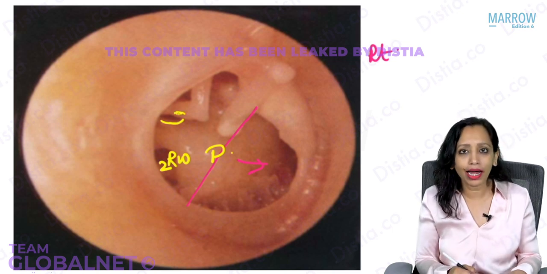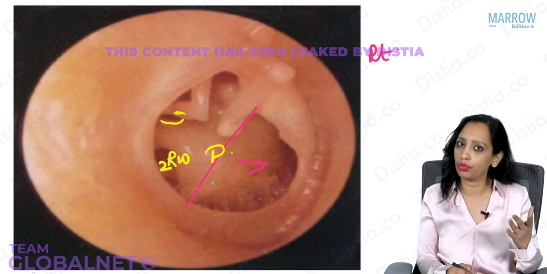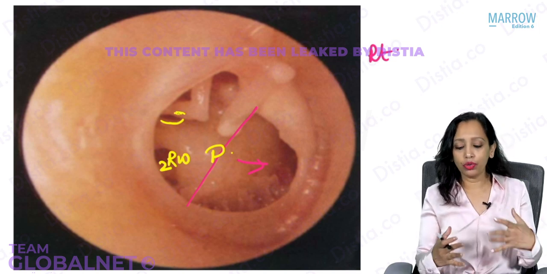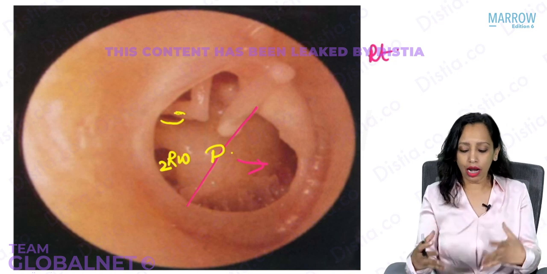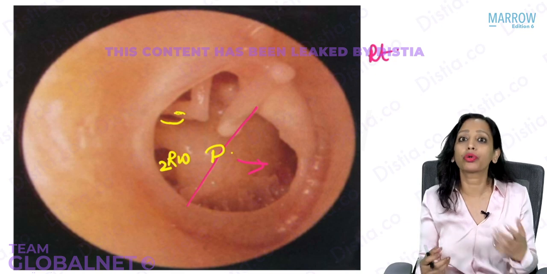So, which window has that to be? That one has to be the oval window. So, this one is going to be the round window. Is that very clear? So, when you know this tympanic membrane, now how to find out which part of the middle ear it is becomes so simple and so quick.